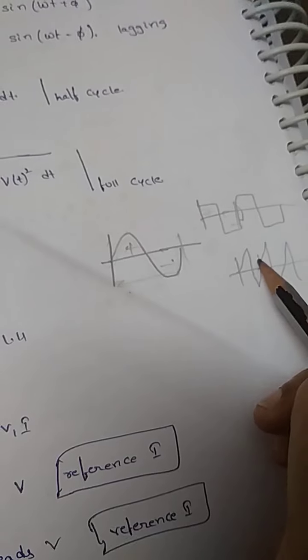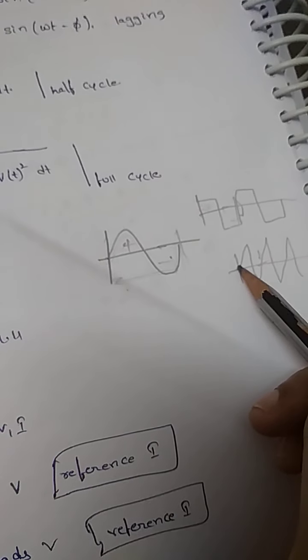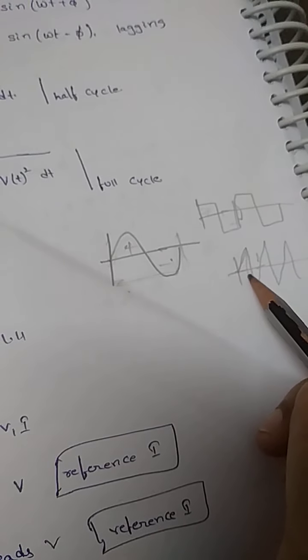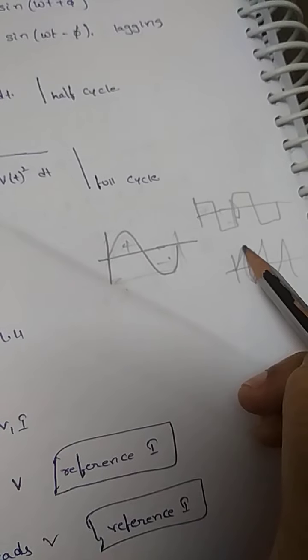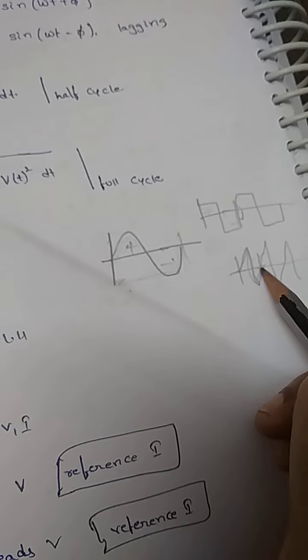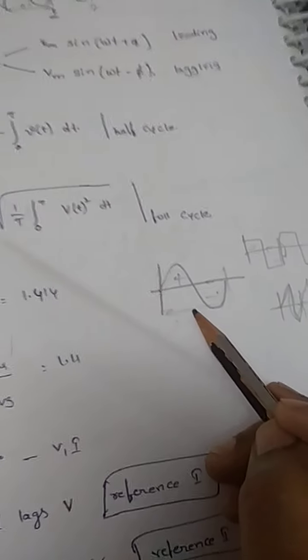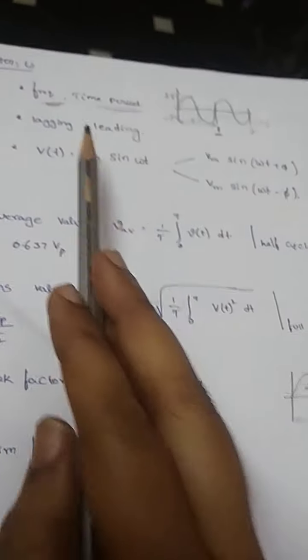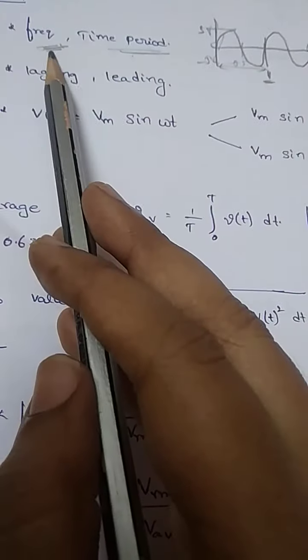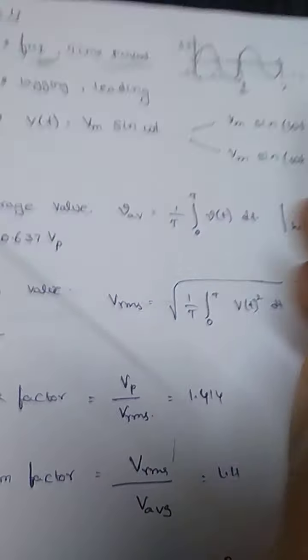And similarly for the triangular waveform, if I am considering from here to here, this will be my one complete cycle. So from this I can derive two more quantities, that is frequency and time period.